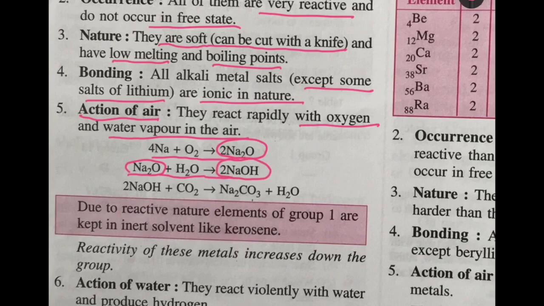That sodium hydroxide will further react with carbon dioxide present in the air to form sodium carbonate and water. So due to their reactive nature, elements of group 1 are kept in an inert solvent like kerosene. Remember, they easily react with oxygen, so you cannot keep them open in the air; they must always be stored in kerosene.